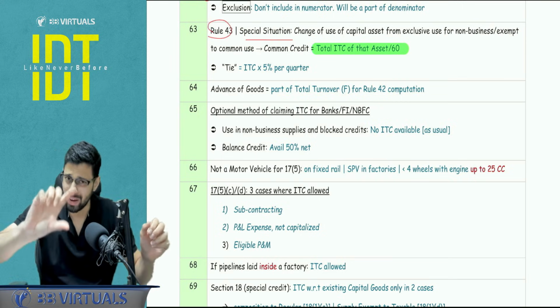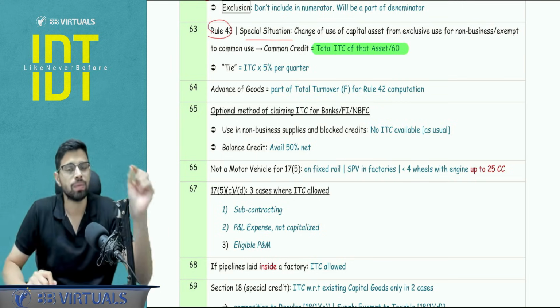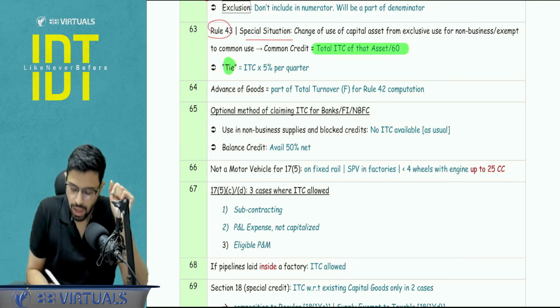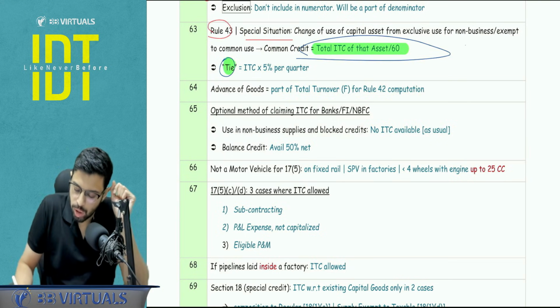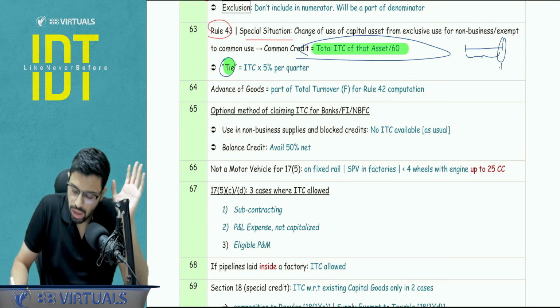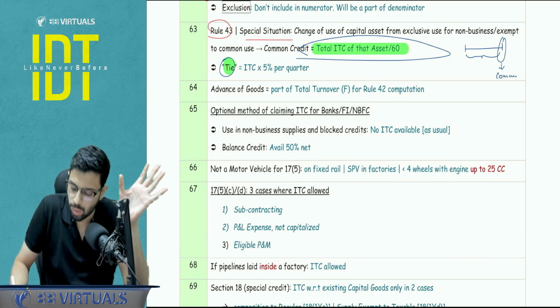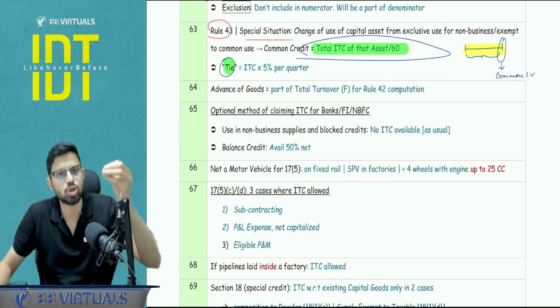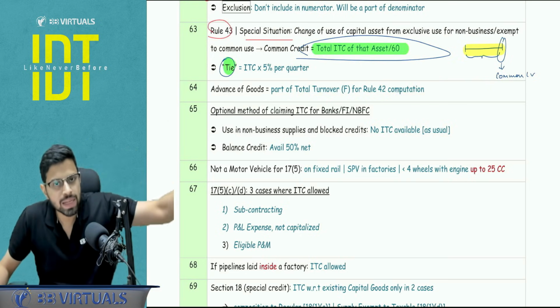And here with respect to this change, the special situation, there is a calculation involved, that is TIE, that is ineligible credit. Now what is this TIE when this special situation is covered? Let's say I bought a machine and I used it for a certain period exclusively for making exempt supplies, and at this point of time we transferred the use. Let's say from this point of time it is going to be used for common credit purposes. So what about the time period when it has actually been used for not eligible purposes?